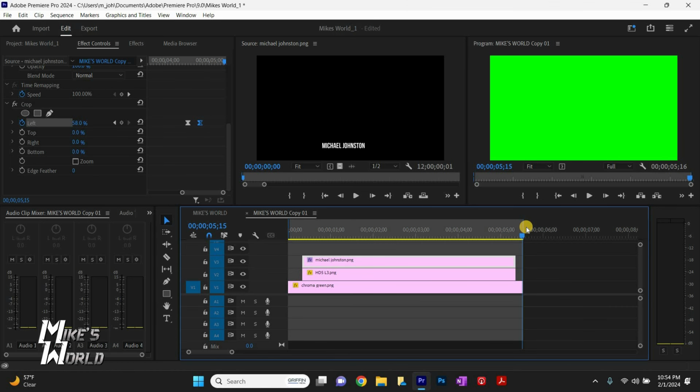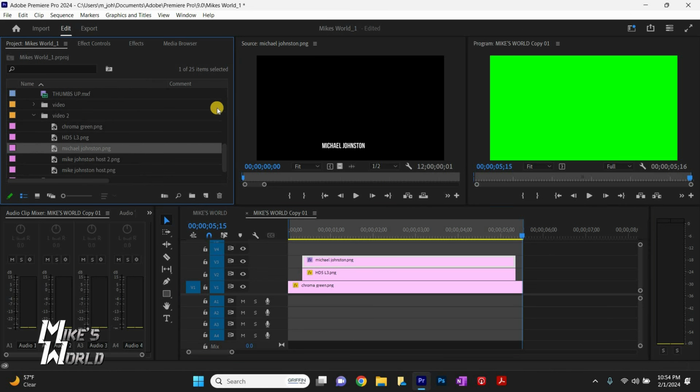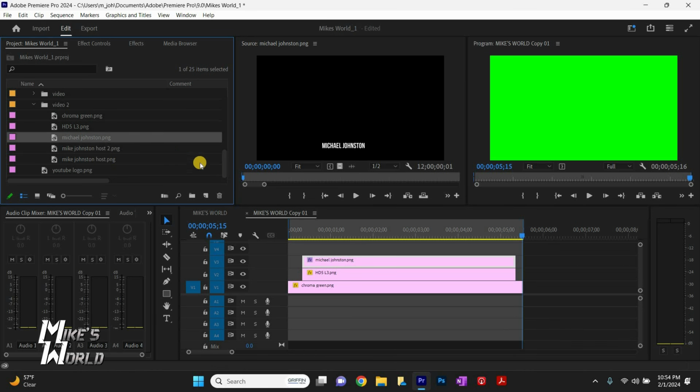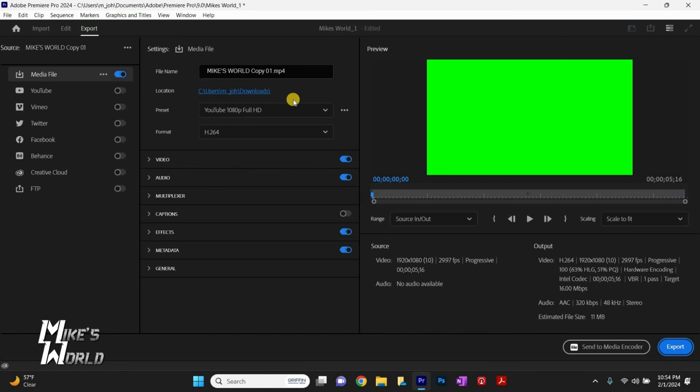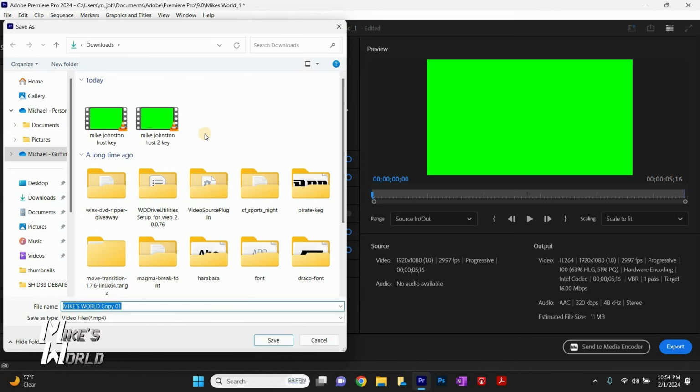Now, yes, you can create a lot of this stuff in After Effects if you're really good with After Effects, but the point of this is, I know Photoshop, I know Premiere. I'm not great with After Effects, and even in my times of using Avid, I've had to create documents, page pulls, all kinds of stuff within Media Composer without the use of After Effects.